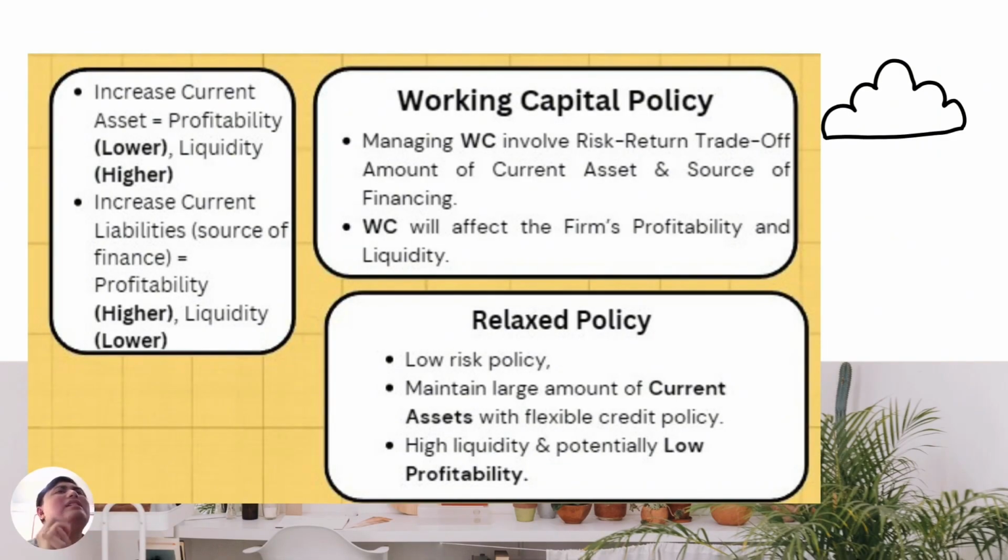If current assets increase, profitability becomes lower, while liquidity is higher. If current liabilities increase, which is a source of finance, profitability will become higher while liquidity becomes lower. So for the working capital policy, managing working capital involves risk return trade-off, amount of current assets and source of financing. Working capital will affect the firm's profitability and liquidity. So it also has a relaxed policy, which is a low risk policy. It maintains a large amount of current assets with flexible credit policy, high liquidity and potentially low profitability.